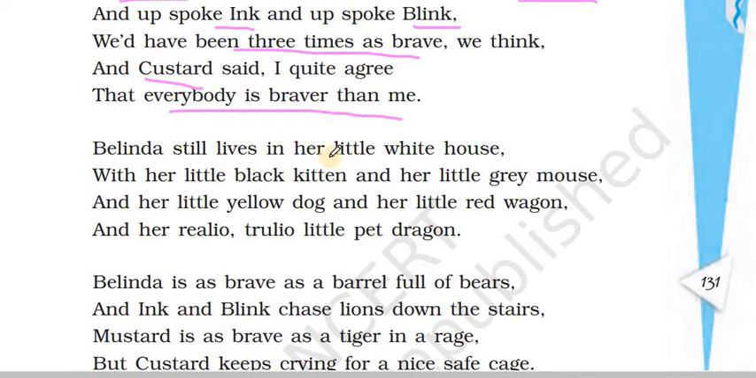Belinda still lives in her little white house with her little black kitten and little grey mouse, and her little yellow dog, and her little red wagon, and her realio trulio little red dragon. So she still lives in the same white house with a little black kitten and a little grey mouse and a little yellow dog and a red wagon, carriage or vehicle, and truly a little pet dragon.